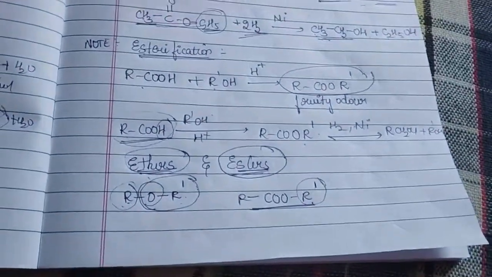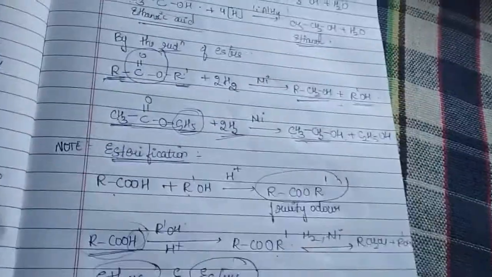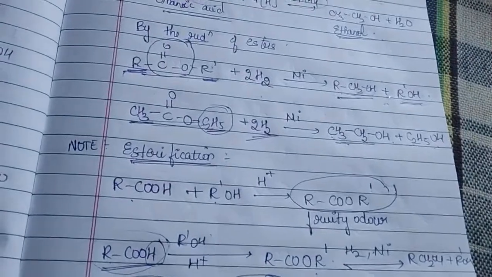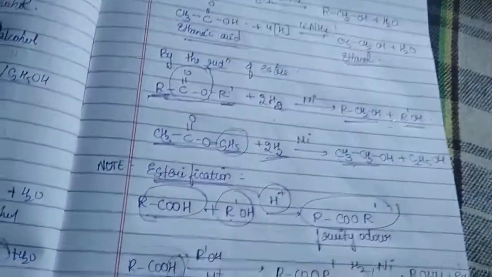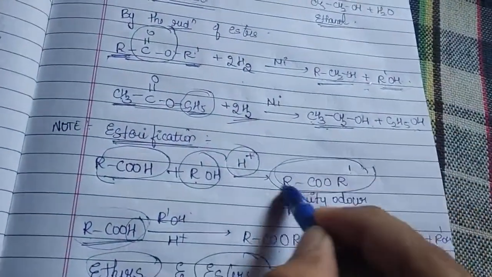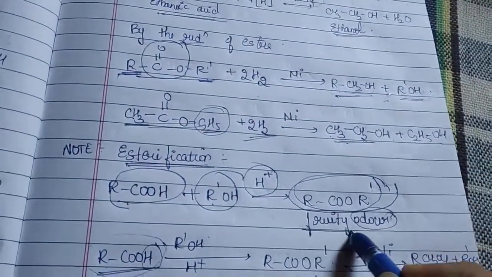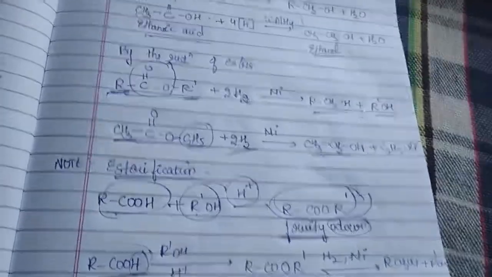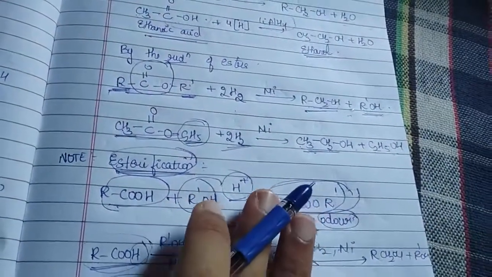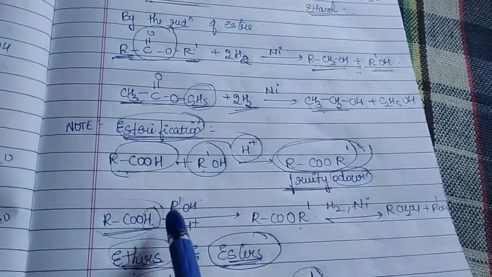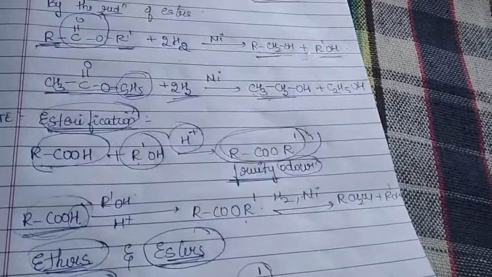Then of course we came to know that making esters is easy. So we came to know an important topic. Of course this is not included in this lesson, but I would like to give a hint to you. Whenever you are treating your acid with an alcohol in the presence of concentrated sulfuric acid, we will be getting an ester, which we can observe through its odor, which will be a fruity odor. Esters have a fruity odor. So that process is called as what? Esterification. Why did we learn this? Because commercially, the preparation of alcohol from an acid is highly costly.